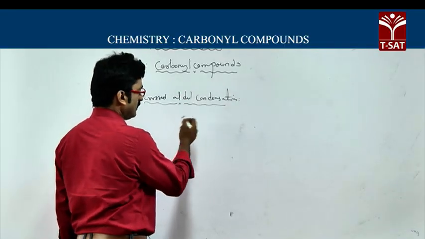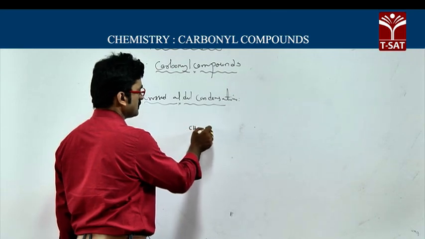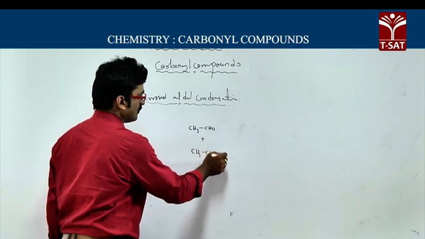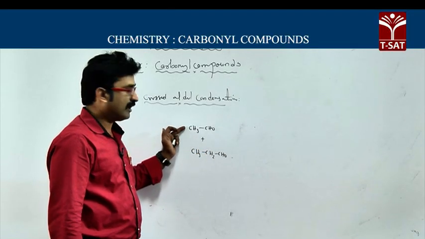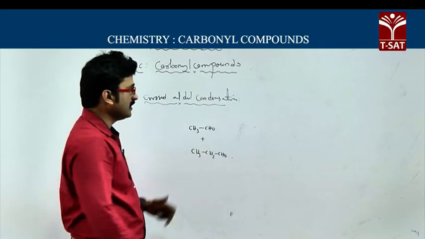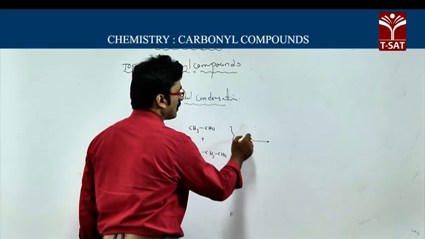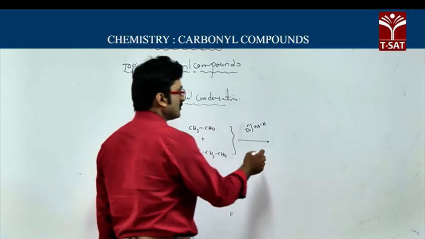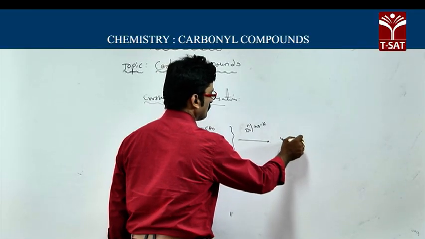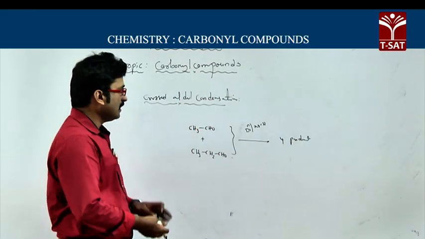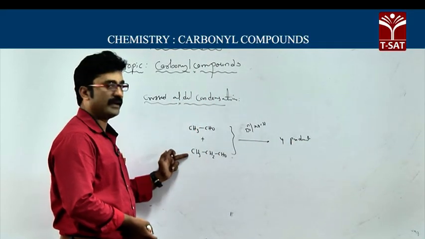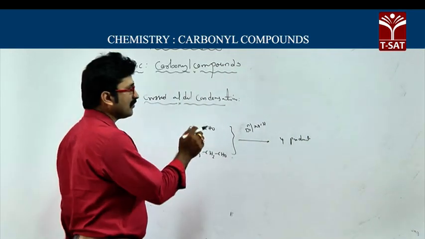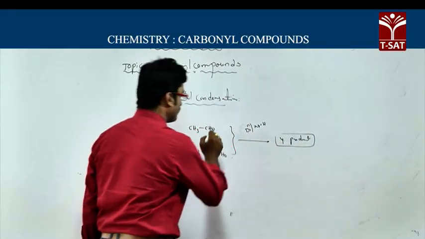So in this case, if you take CH3 CHO plus CH3 CH2 CHO, I have taken acetaldehyde and propanaldehyde. These two are different aldehydes. If these two undergo aldol condensation in the presence of dilute NaOH, then there is a possibility of getting 4 products in this case. The aldol condensation between different aldehydes containing alpha hydrogen will give 4 products. How to write these 4 products when the reactants are given like this?